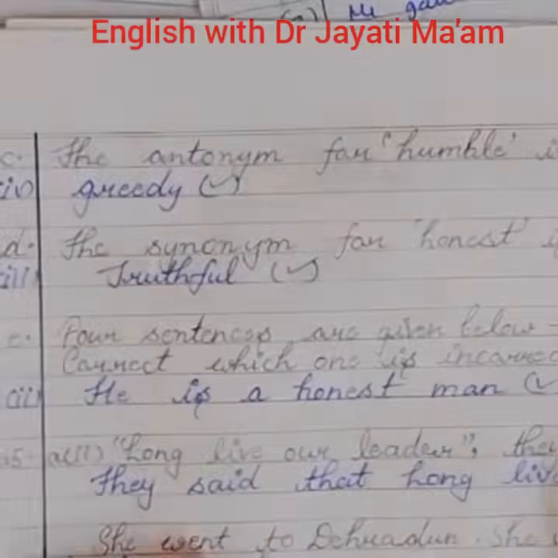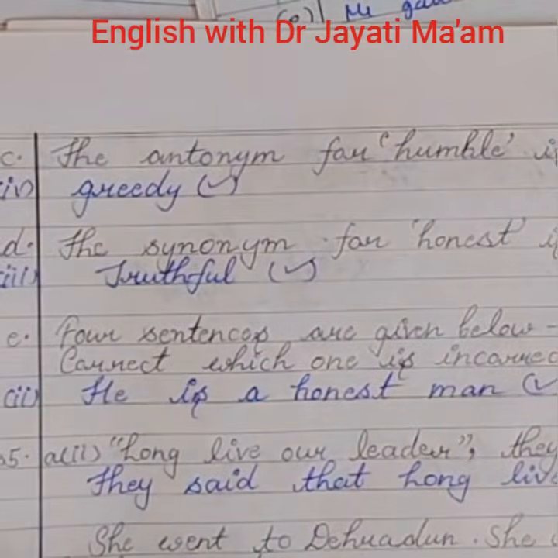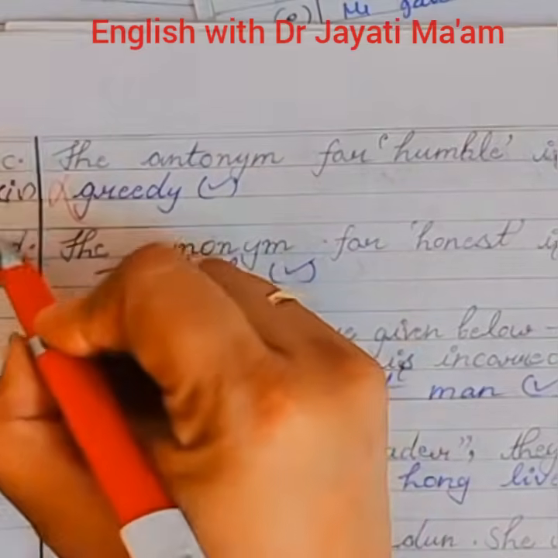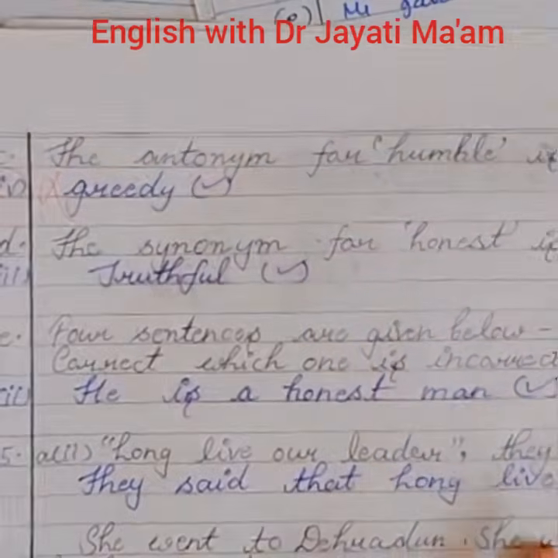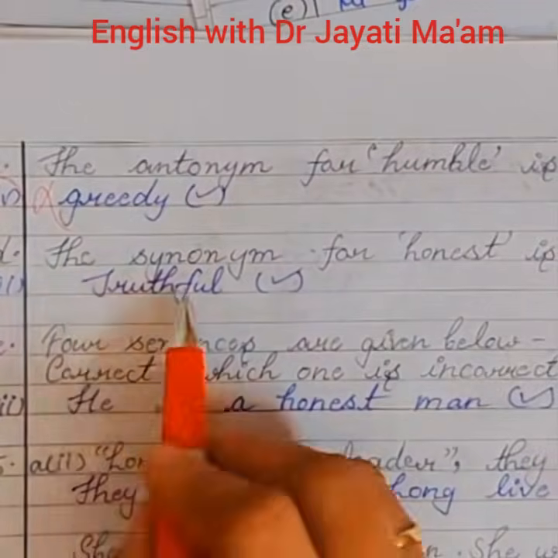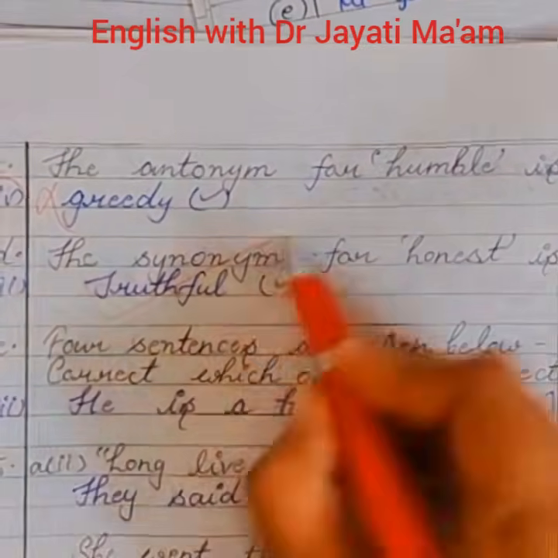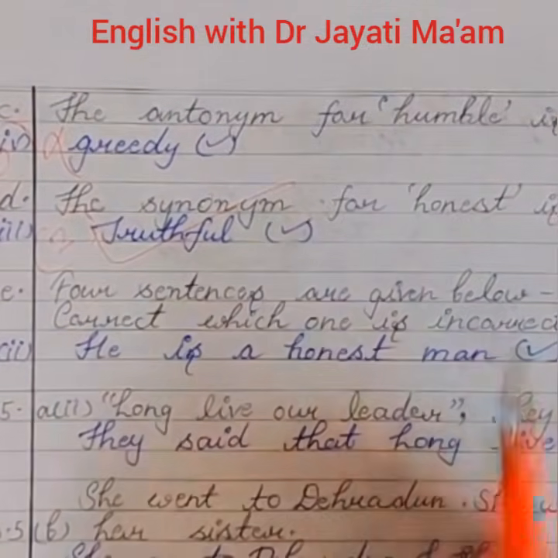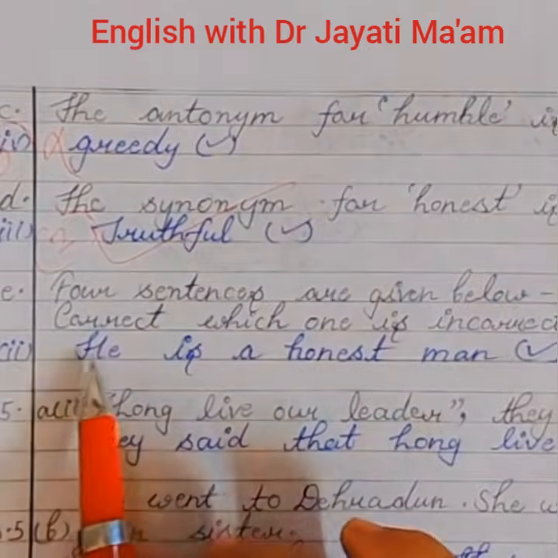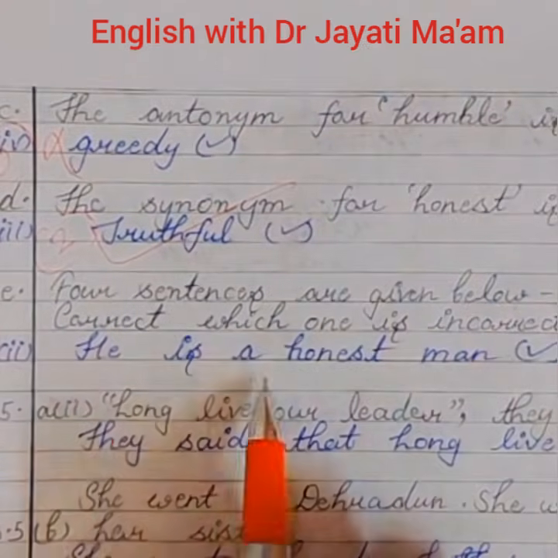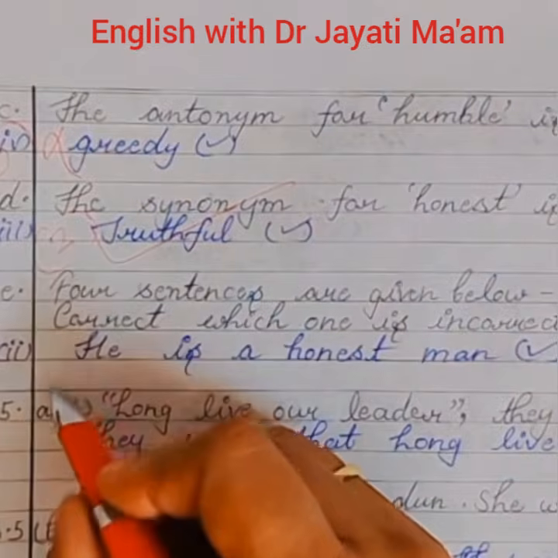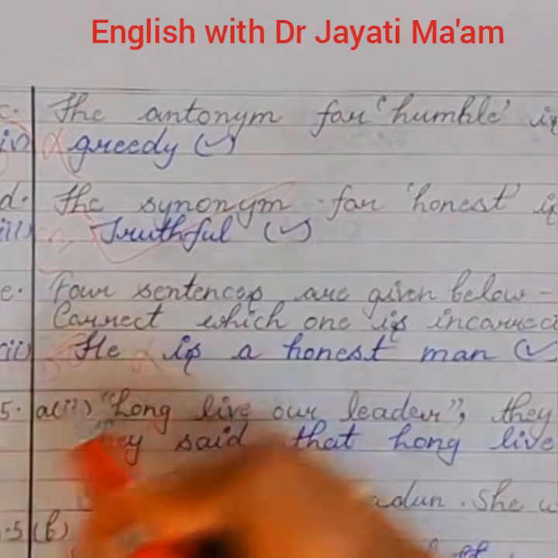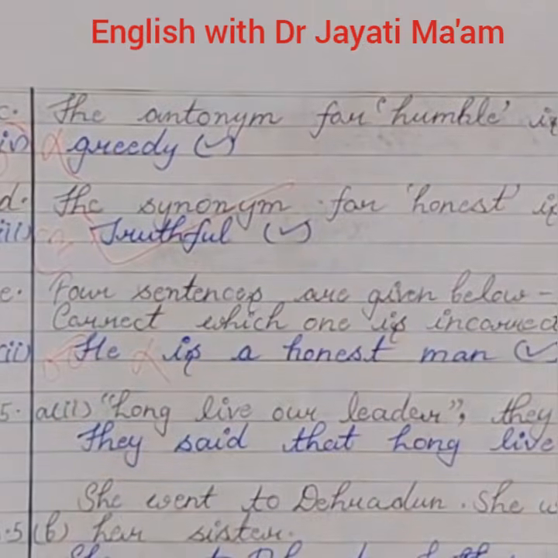The next question is, the antonym for humble is. No, it's also incorrect. So I'll give her 0. Next, the synonym for honest is. It's correct. 2 marks. Four sentences are given below. Correct which one is incorrect. He is a honest man. This is incorrect. The correct answer is another one. So I'll give her 0.